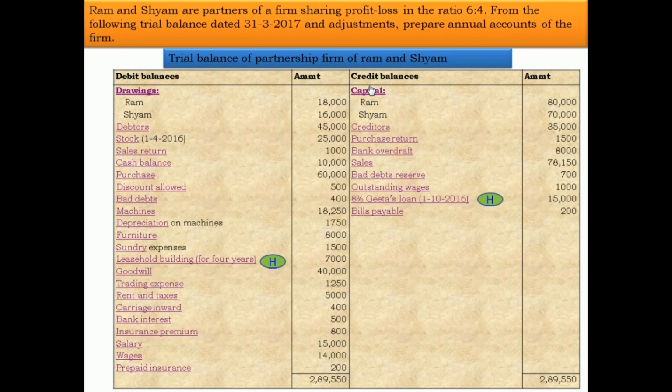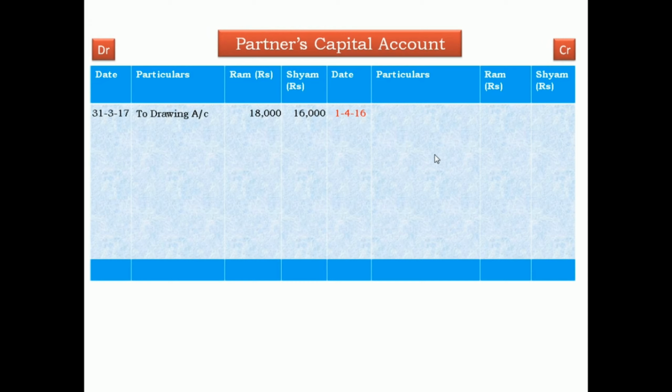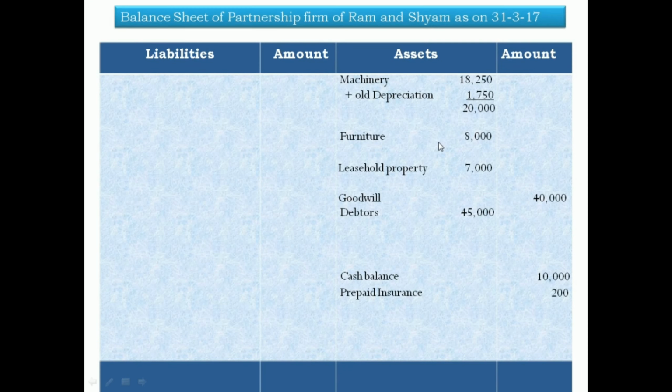Now next, capitals. Capital of Ram is 80,000 and capital of Sham is 70,000. So in the partners' capital account credit side, write down the date, which is the opening capital, therefore 1/4/2016 by balance brought forward 80,000 and 70,000. Next is creditors. Creditors is a liability, therefore liability side outer column 35,000.